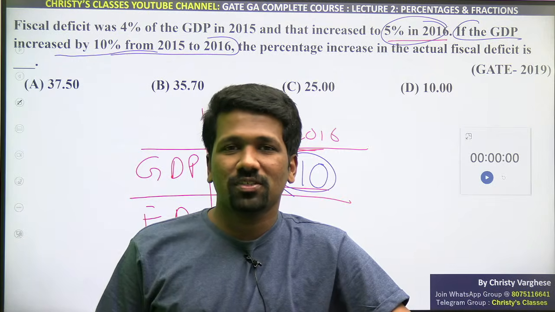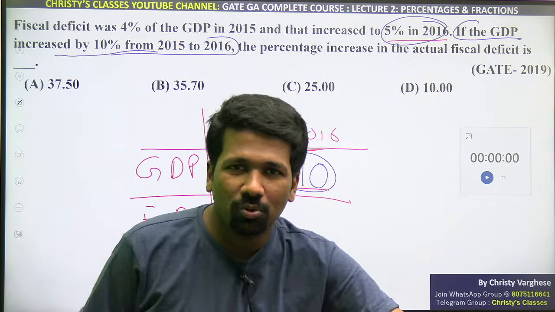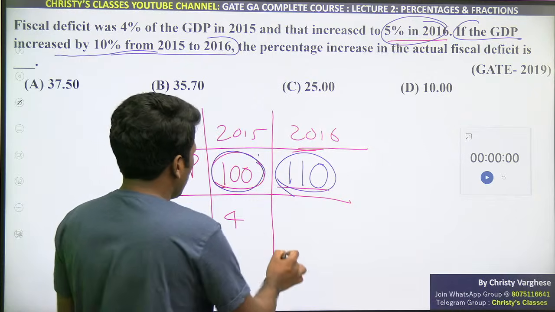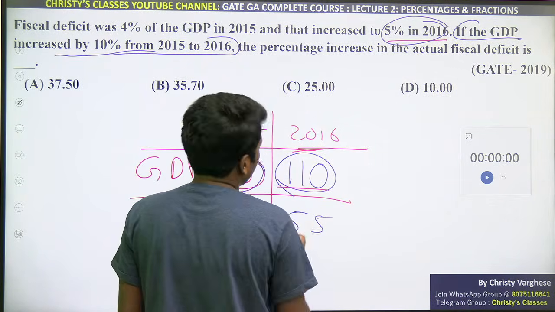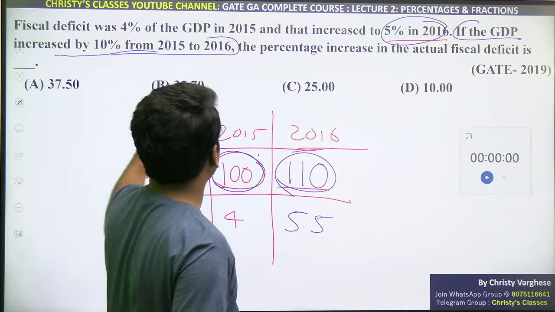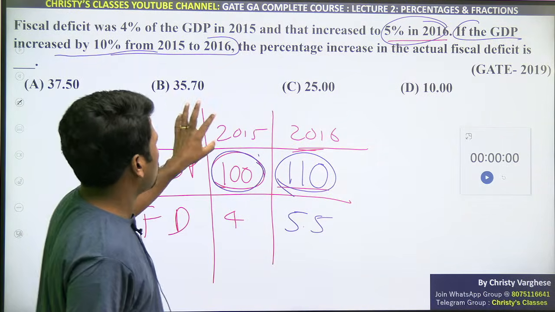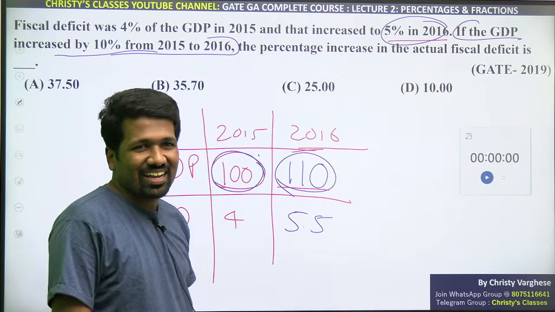10% of 11 is 1.1, so 5% of 11 is half of that, 0.55. Are you understanding this? So 5.5 will be the fiscal deficit of 2016. Are you understanding the relevance? There you are not supposed to do 5 by 100 into 110.